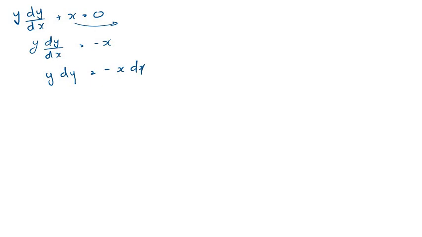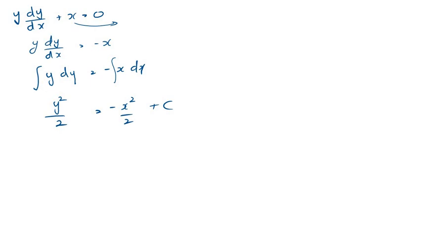So this means we can integrate both sides. If we integrate both sides, the antiderivative of y is y squared over 2 equals minus x squared over 2 plus c. We know there is a constant. If we want, we can multiply everything by 2.